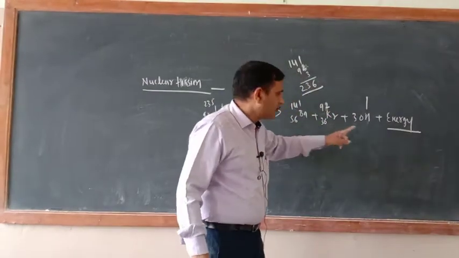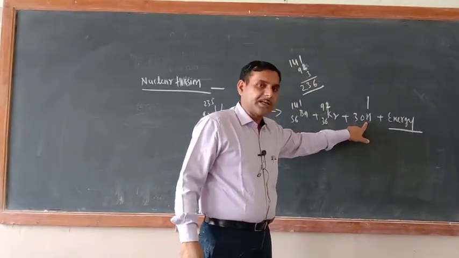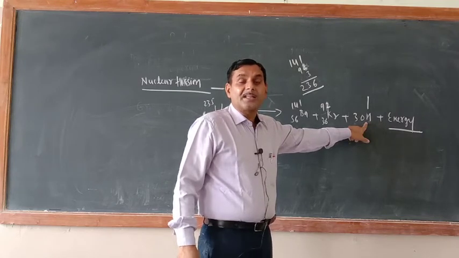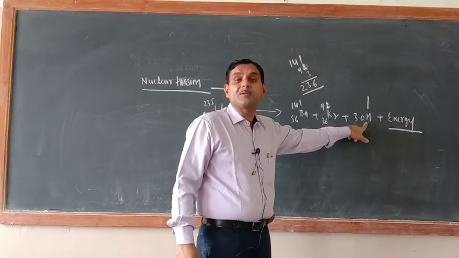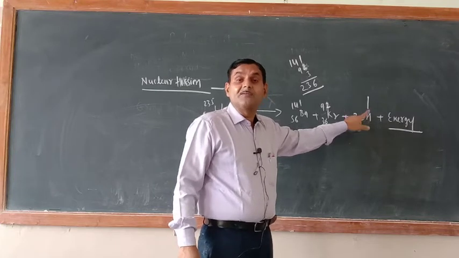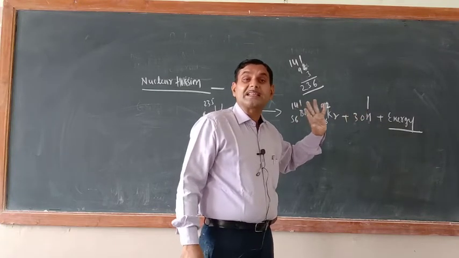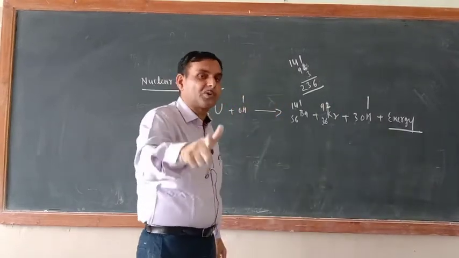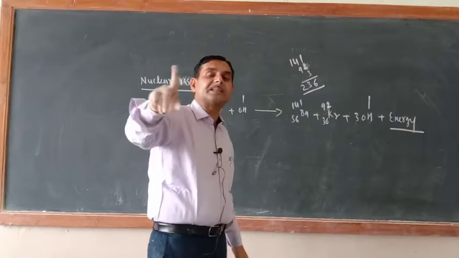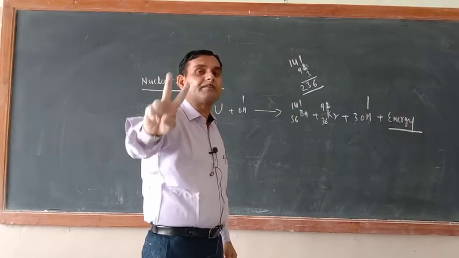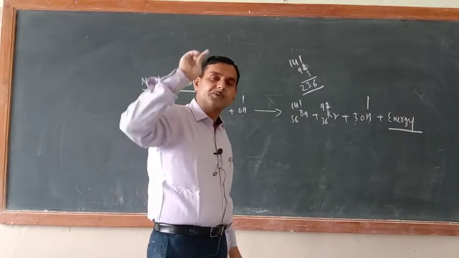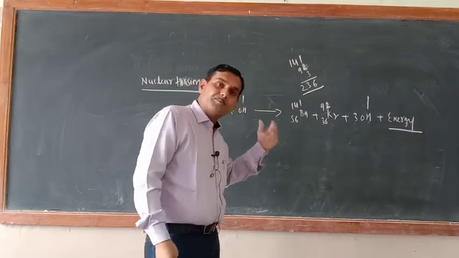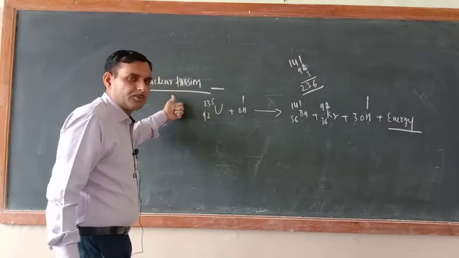If this neutron activity is controlled, it means this is a controlled nuclear fission reaction, and this reaction only takes place in the nuclear reactor, which is used for electricity generation. If this neutron reaction is not controlled, it results in the formation of an atom bomb and devastation. You might have heard about Hiroshima and Nagasaki. The atom bomb principle is nuclear fission only.